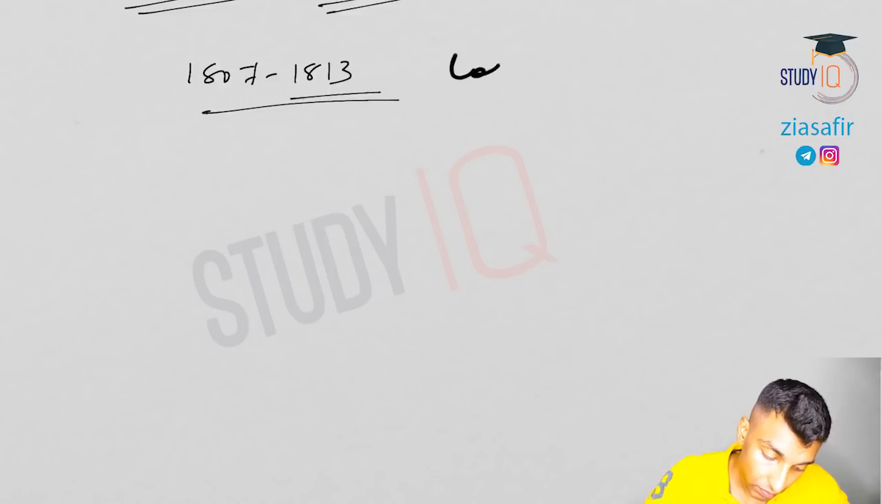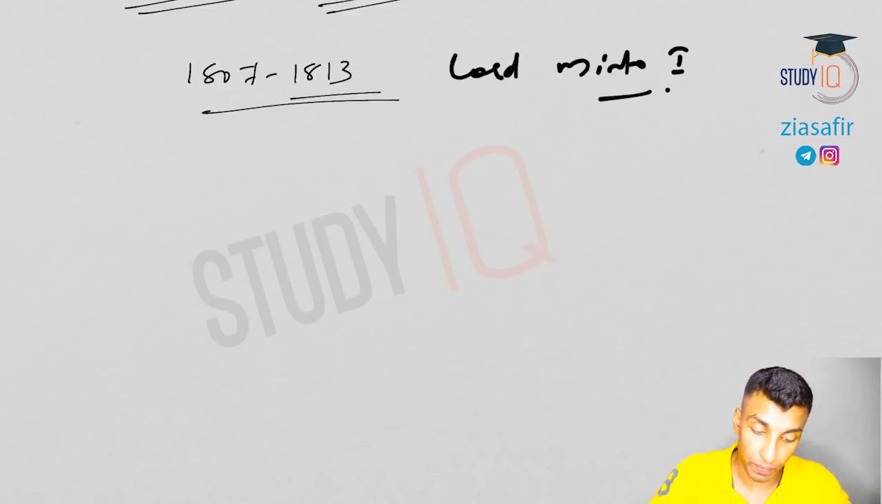Now next is 1807 to 1813, a very important person, that is Lord Minto. Okay, so Lord Minto I. Two points is what I need to discuss here basically.